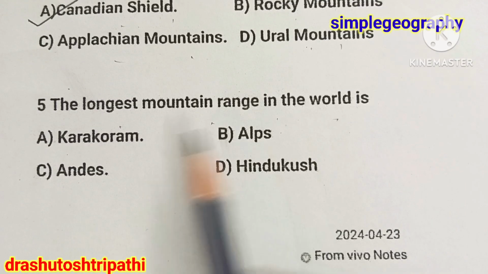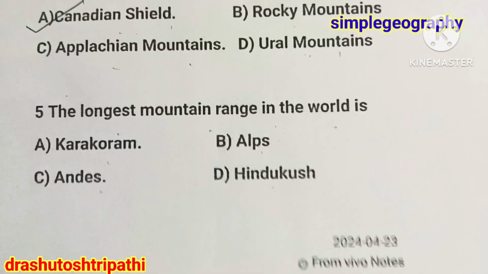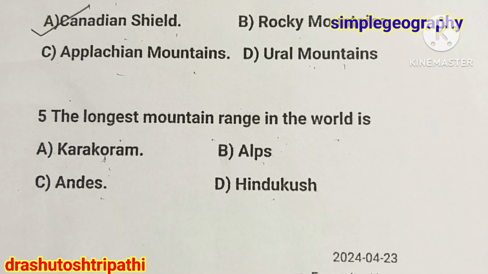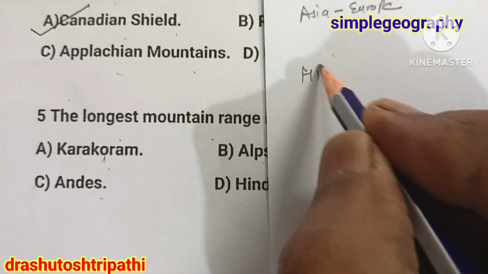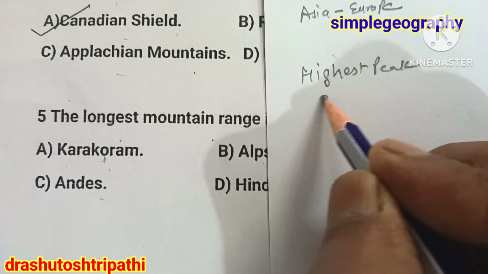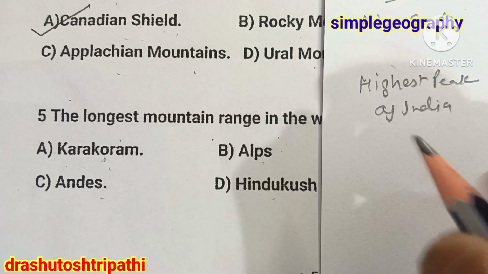Longest mountain range in the world is Karakoram, Alps, Andes and Hindu Kush. Now you have to know that the Karakoram is known as K2. It is the highest peak of India. Alps is in Europe.